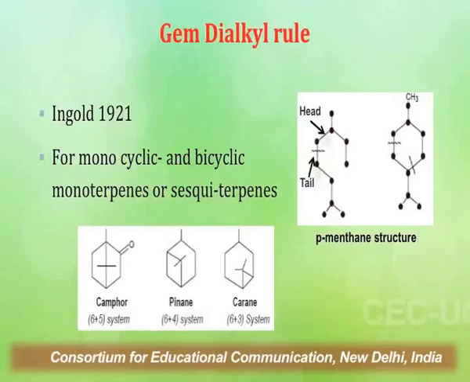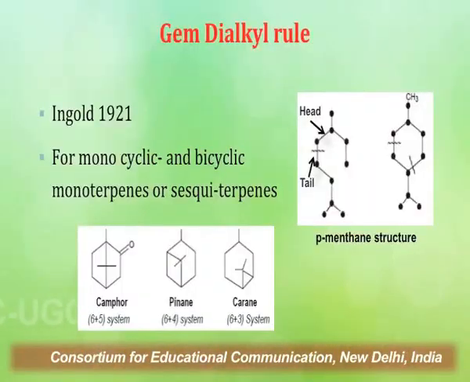Now according to the Gem-dialkyl rule, the dialkyl group cannot be present on the cyclohexane ring because it will make the structure unstable, but this dialkyl group can be present on the second ring, which is the smaller ring.